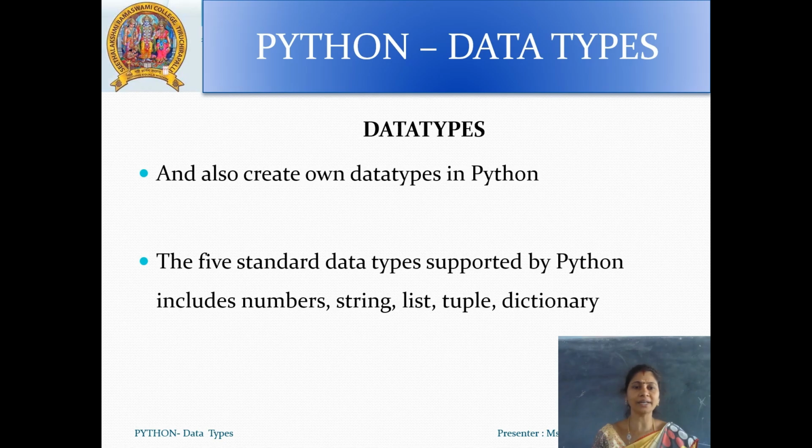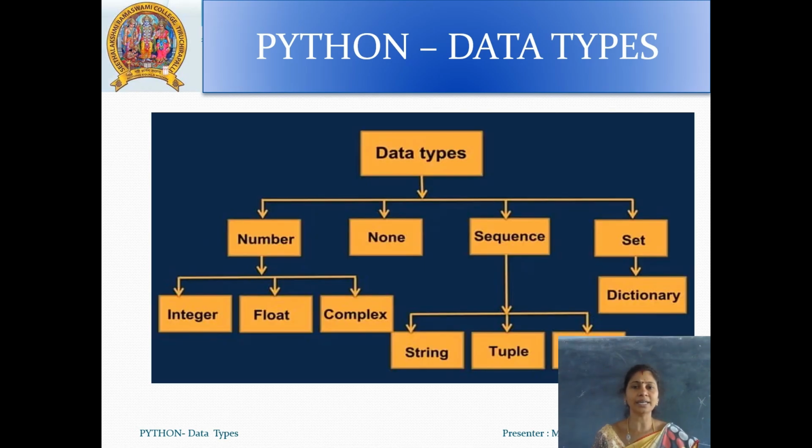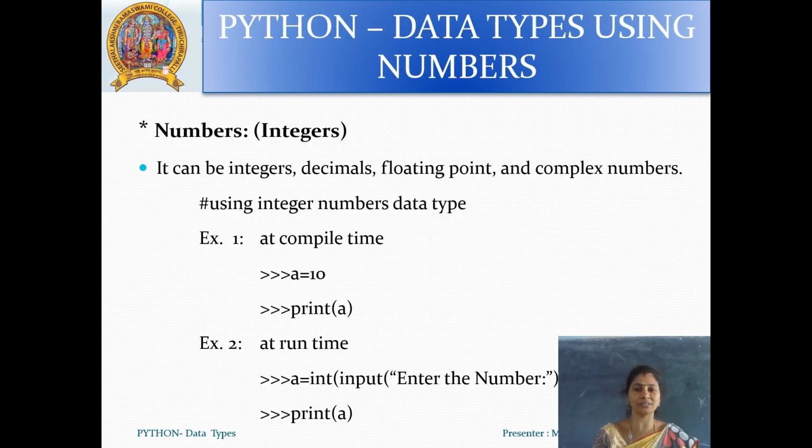Here are the 5 standard data types supported by Python. They include numbers, strings, list, tuple, and dictionary. Here is the data type structure. It has number, none, sequence, and set. Number is divided into 3 types: integer, float, complex. Sequence is also divided into 3 types. And set is represented as dictionary.